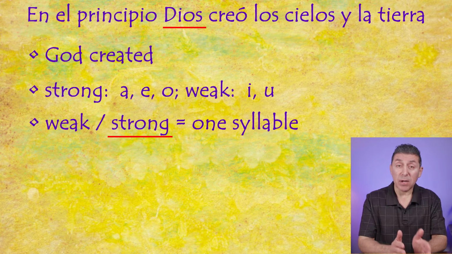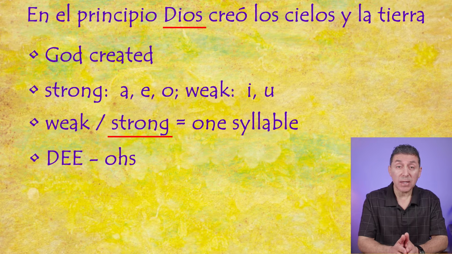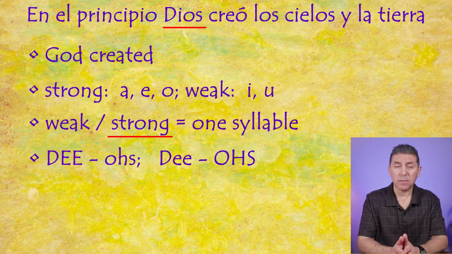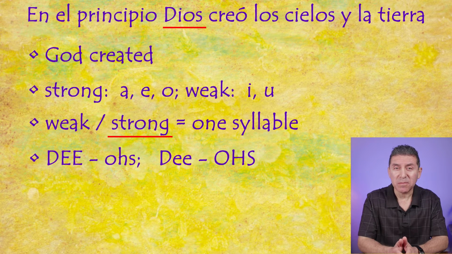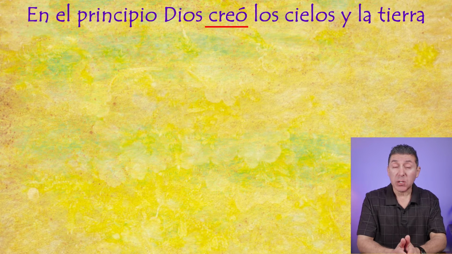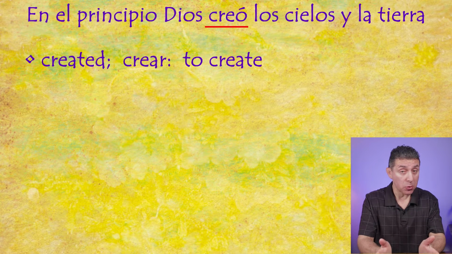So in this case, we have an I and an O, so you have to stress the O while making the sound. Now, let me first mispronounce it and put the emphasis on the I. Dios, Dios. Now the correct way. Dios, Dios. A little faster. Dios. Did you hear the difference? Muy bien. Creó means created, past tense, and is from the verb crear, to create.